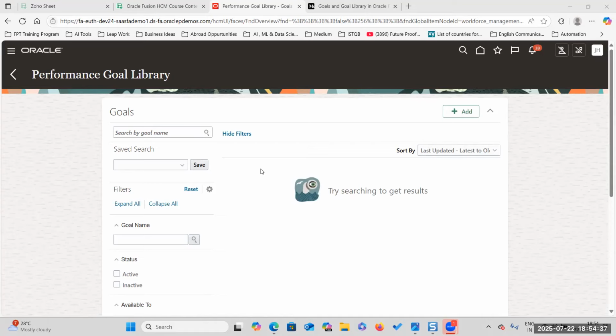Mahesh? Yes, sir. How many types of goals are there? Performance goals and development goals. Very good. Performance goals and development goals and personal goals. But mainly you have to tell performance goals and development goals.